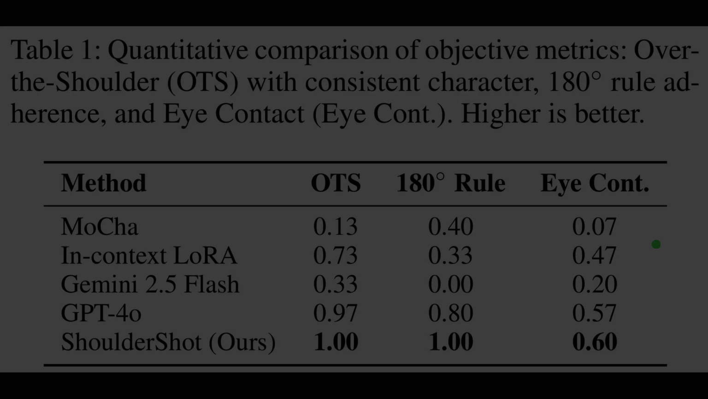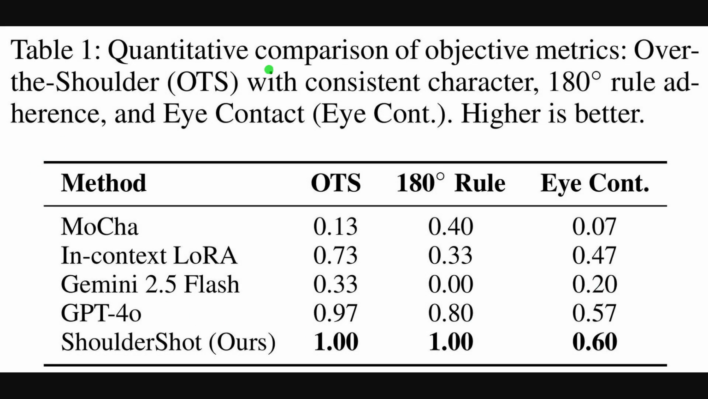Now this table sums up the quantitative head-to-head. Look over the full grid to see 3 metrics: over-the-shoulder composition, the 180-degree rule, and eye contact. The key pattern is straightforward. Our approach hits 1.00 for both over-the-shoulder and the 180-degree rule, and reaches 0.60 for eye contact. By contrast, Mocha and Gemini trail far behind, while GPT-4o gets close on over-the-shoulder, but slips on the 180-degree rule.